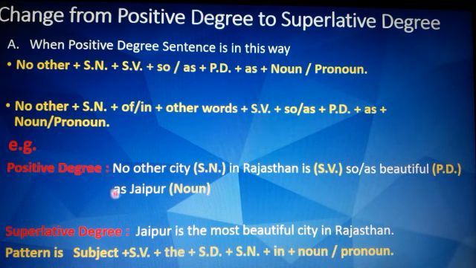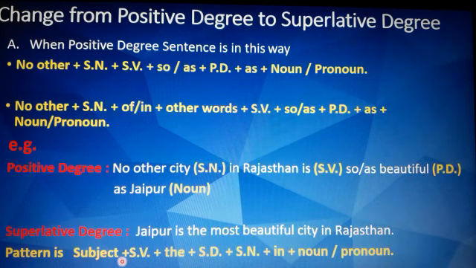Jaipur is the most beautiful city in Rajasthan, and its pattern is subject, which is Jaipur, plus singular verb which is is, plus the. So to make it superlative, we have introduced the. Is the most beautiful. And then ST means superlative degree adjective, which is most beautiful, plus singular noun, which is city, in plus noun or pronoun.